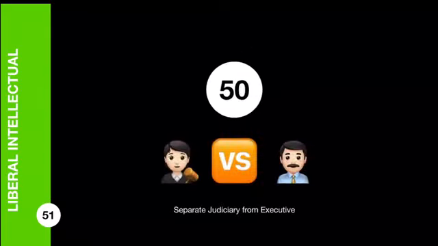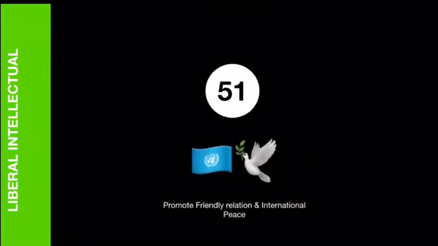Article 50 says that executive and judiciary should be separated, so there should be a separation of power. And Article 51 says that the government should always try to promote friendly relations with neighboring countries and all other countries, and should try to promote international peace.